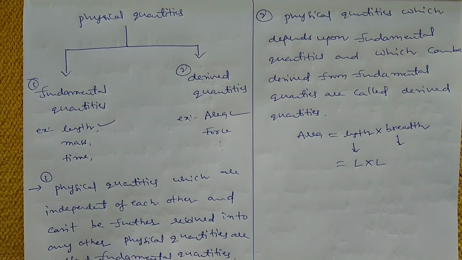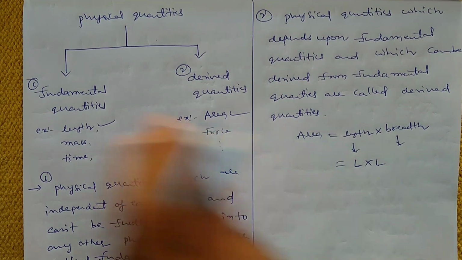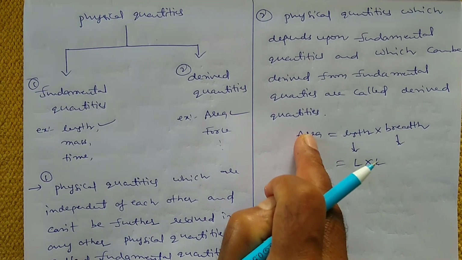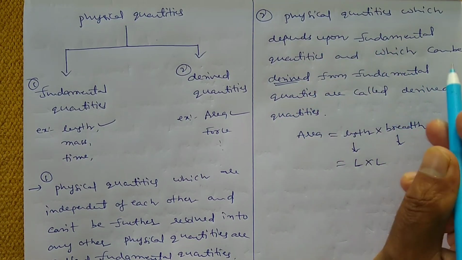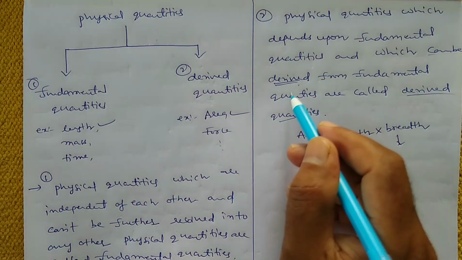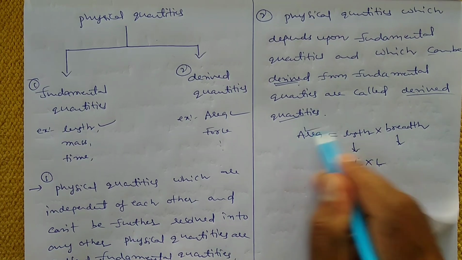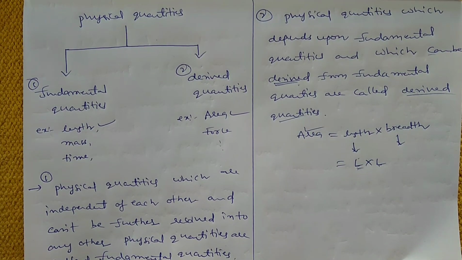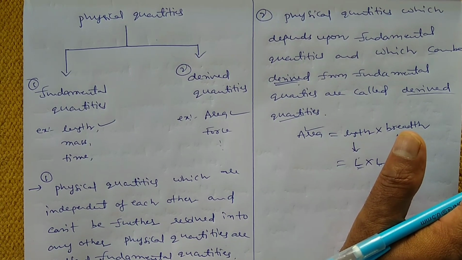So when you are multiplying two fundamental quantities, then you are getting the derived quantity. Derived quantities can be derived from the fundamental. So that is the difference between these two quantities.